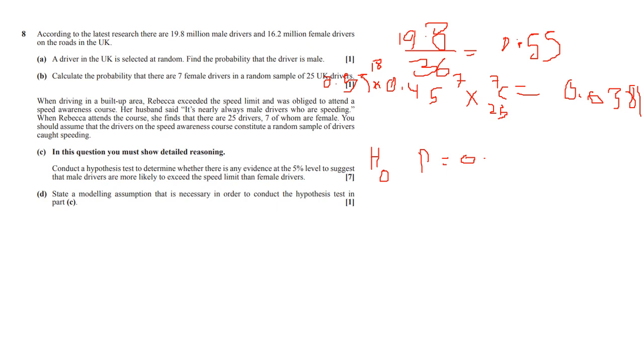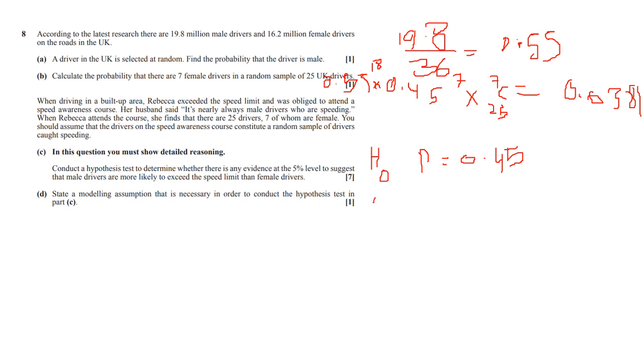Null hypothesis means there's no difference, and there's actually no difference whatsoever. So the probability that a driver is caught speeding is 0.45. This means that the probability that the driver is a woman and has been caught speeding is 0.45, which means that there is no difference actually between a female driver and a male driver and the likelihood they'll speed. Because if you remember, the probability a woman drives is 0.45, right? So the likelihood they get caught is also going to be 0.45.